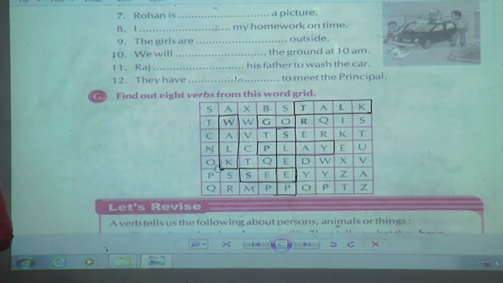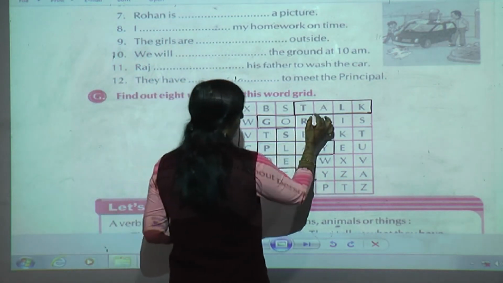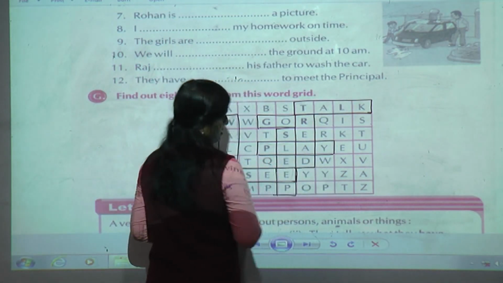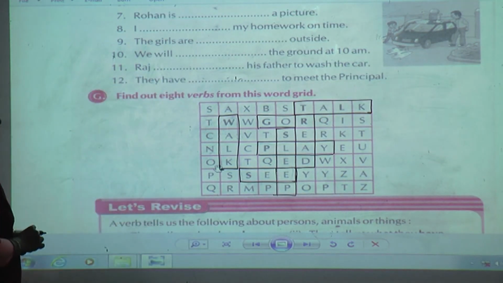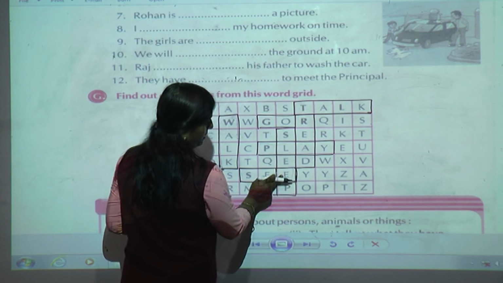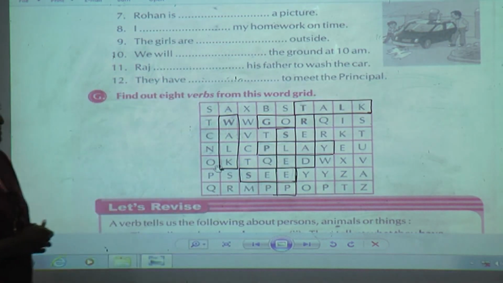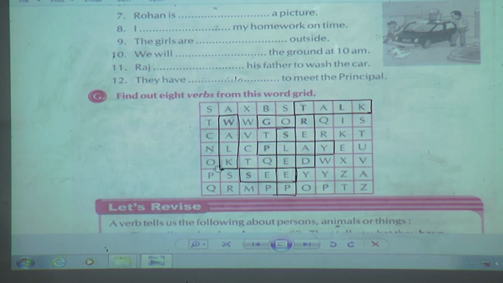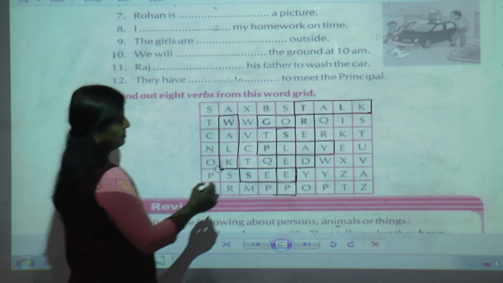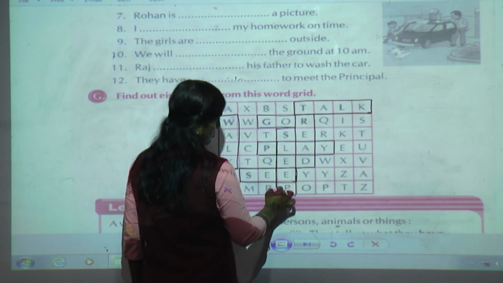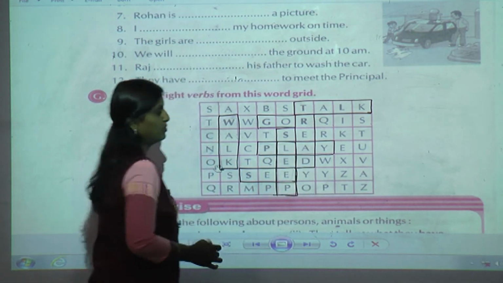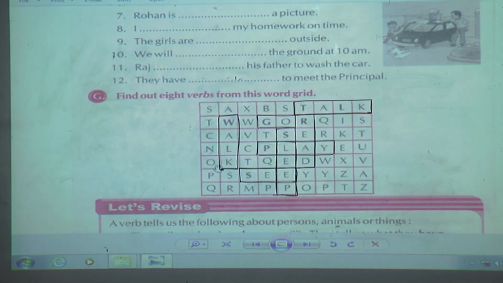Still 2. Seven. Read. Peel is also one. P-E-E-L. Peel. Okay? Already it is enough. So in this way we have finished all the 8 words.